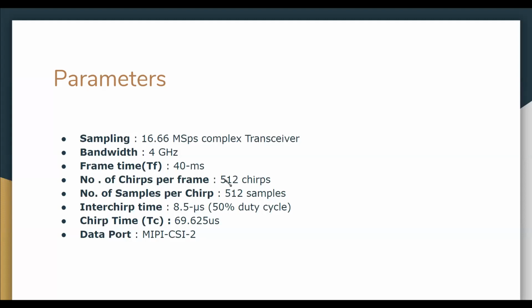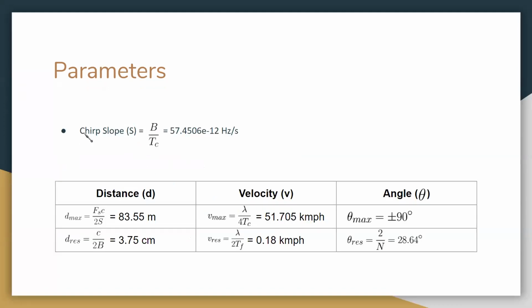Okay, proceed. Okay, so from this we calculated some values. Like chip time will be 57.4506 into 10 raised to power minus 12. And we also calculated our resolution and maximum distance, velocity, and angle that we will be able to measure.